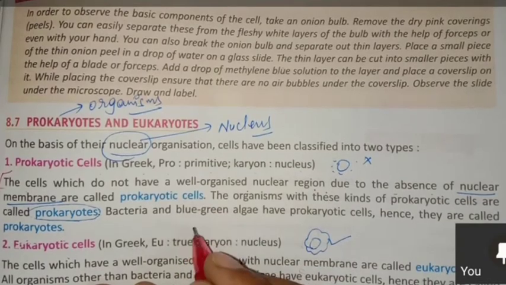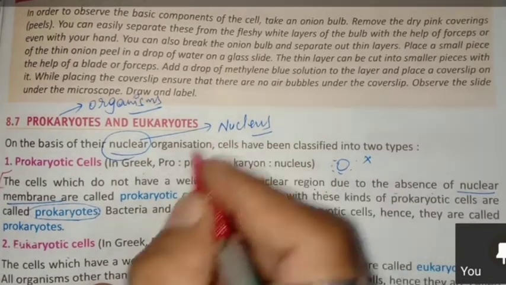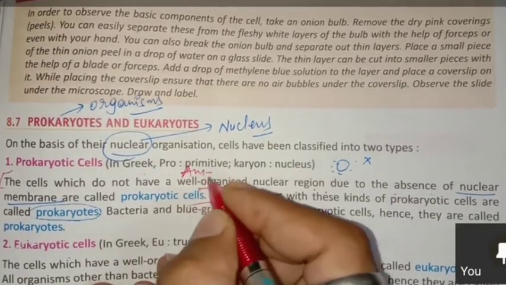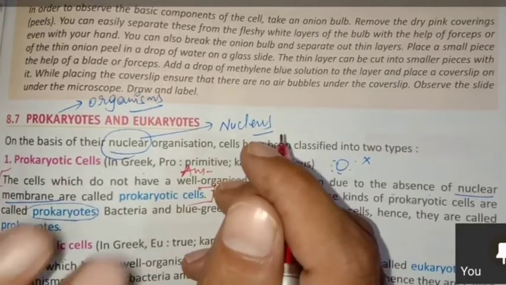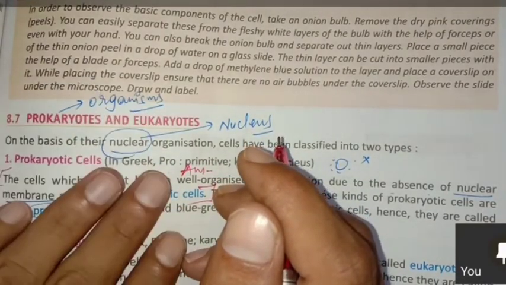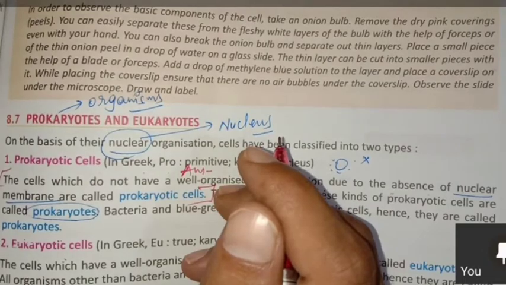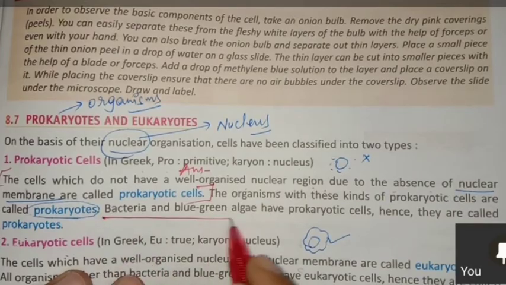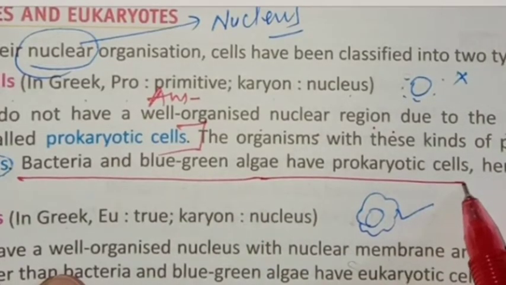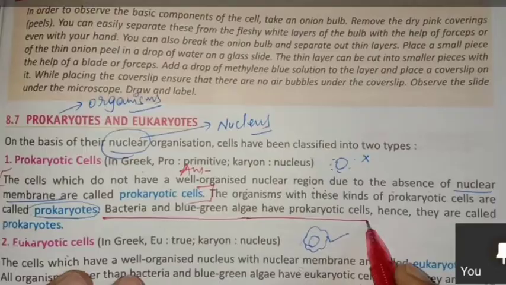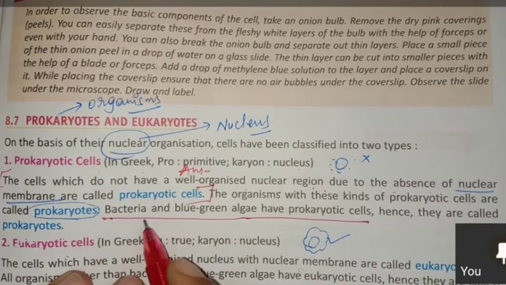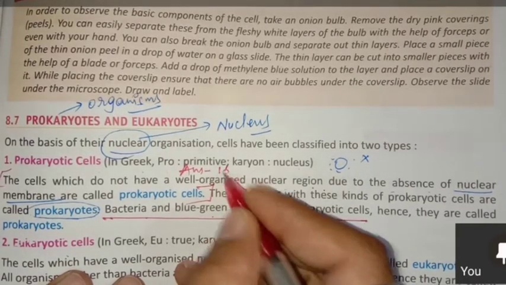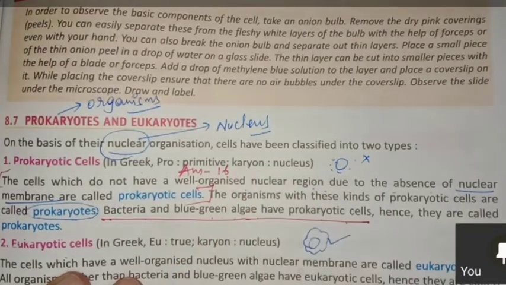If possible, you can draw the diagram, it will be good, showing nuclear membrane present and nuclear membrane absent. Write examples also: bacteria and blue green algae have prokaryotic cells. This is our answer number 16.